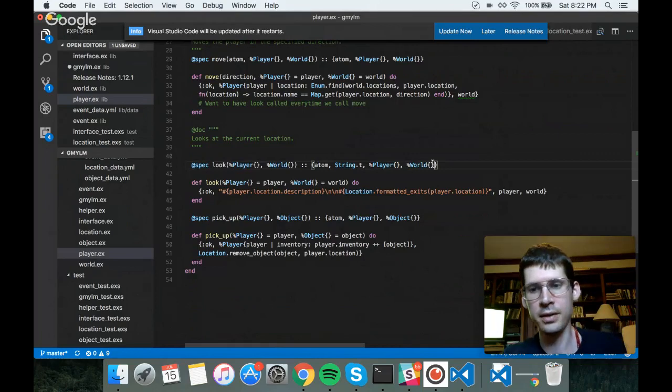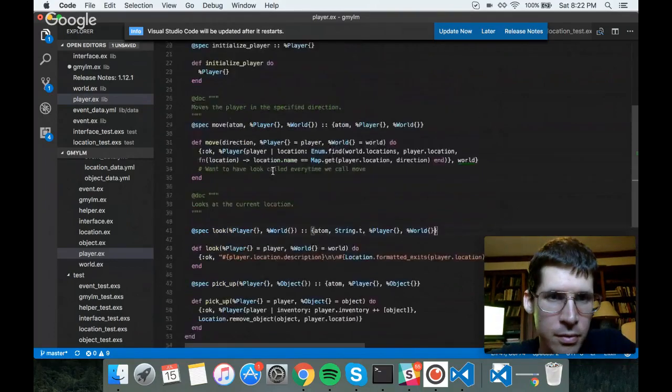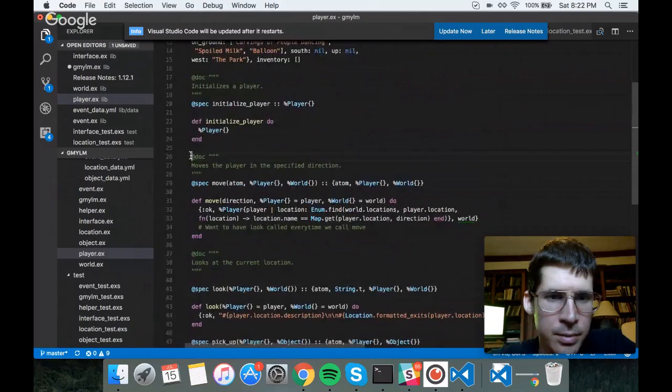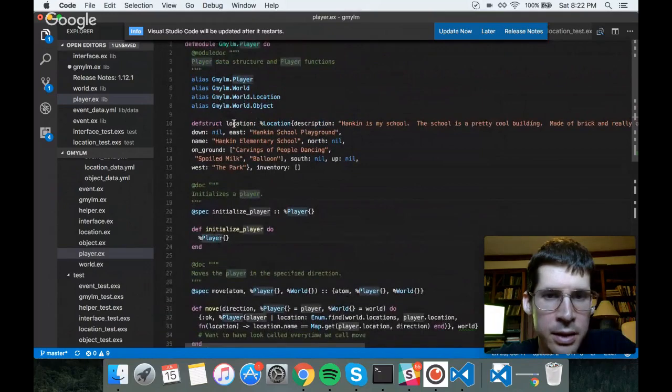because we've got this game loop and we're just constantly passing in the state of everything. And we're doing that every time we go through the loop. There's nothing outside of that loop which is somehow holding state. That state is getting explicitly passed in on every run through. So yeah, and then we've got some doc tags here, which are specifying what each thing is doing. This really simple initialize player just creates a new empty player struct. And we've got our def struct up here.